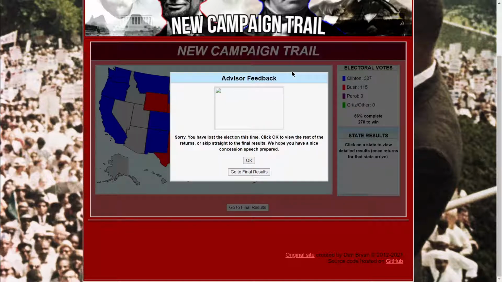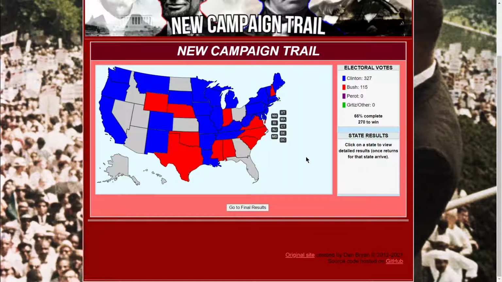I feel like Clinton's gonna win this. Yeah, we lost this election. Well, yikes. So much for America First, apparently. Jeez, Buchanan, what the fuck happened here? Wow. Okay. We can still win Ohio. I mean, we won New Hampshire. That's a good sign.